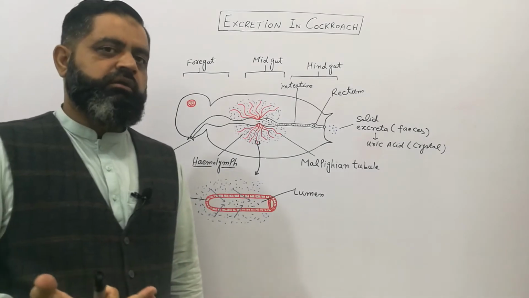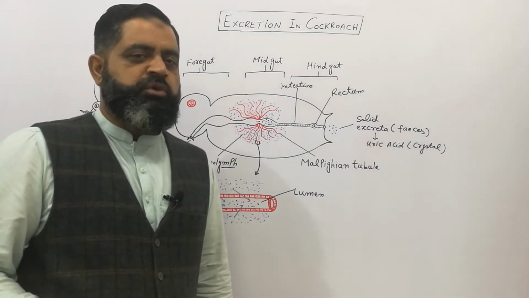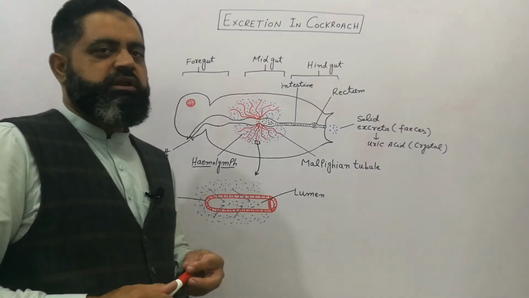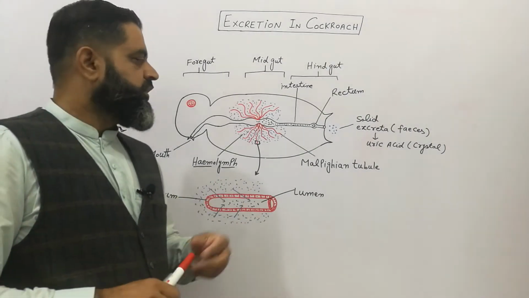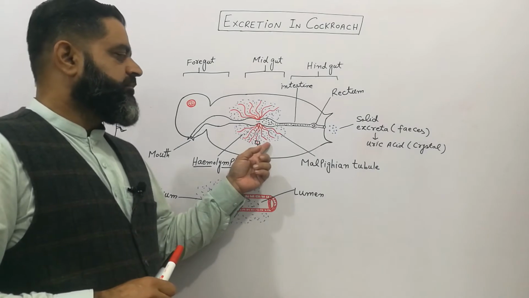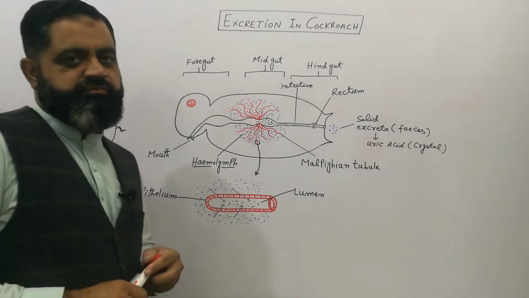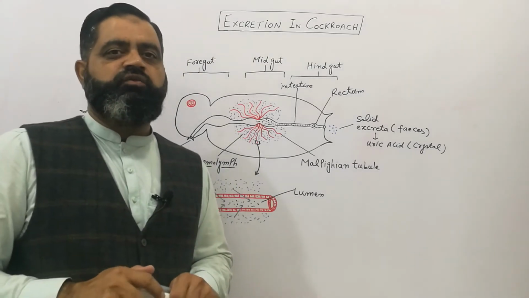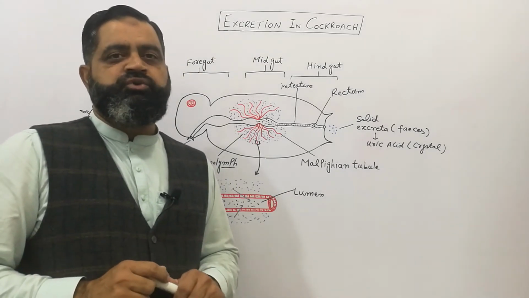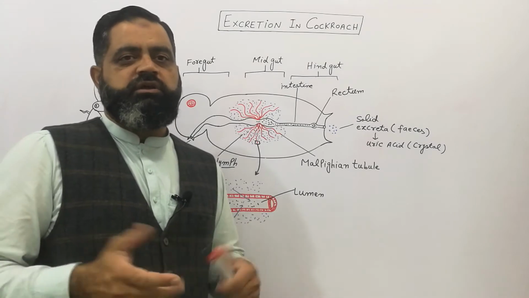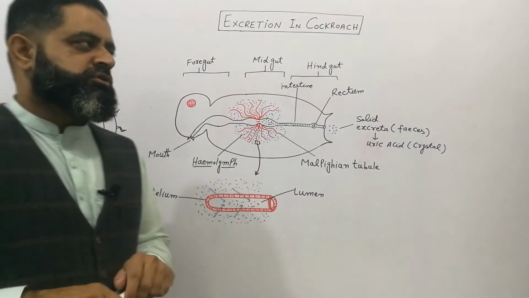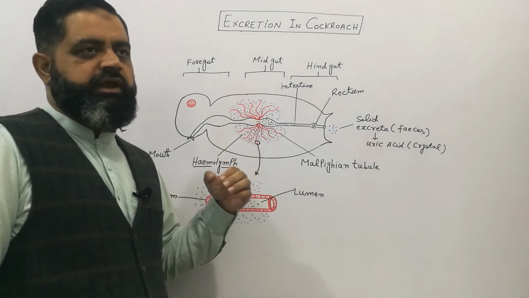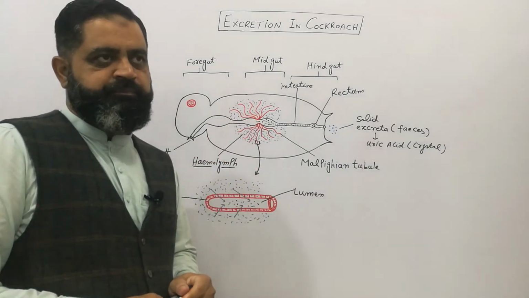Hemo means blood, lymph means clear water, because their blood does not contain any pigments like our red blood cells do. So that is why their blood is called hemolymph. Hemolymph contains different types of waste material like water, salts, uric acid and some other waste material. The Malpighian tubules are going to filter those waste materials and remove them from the body.